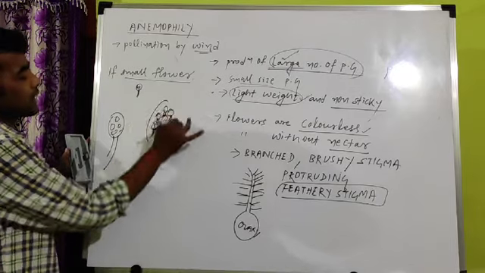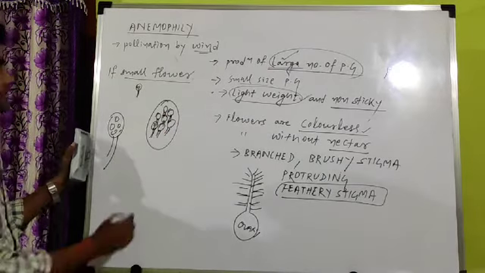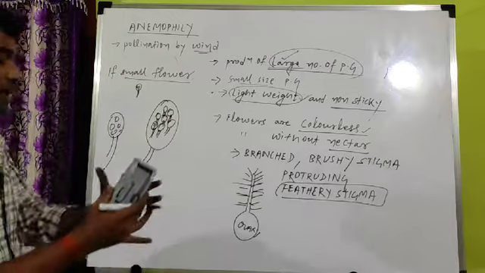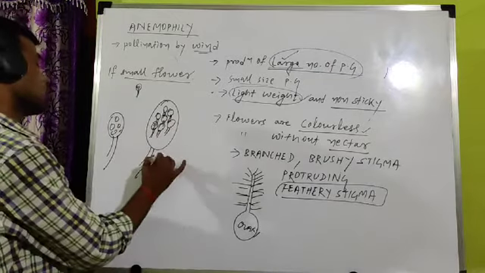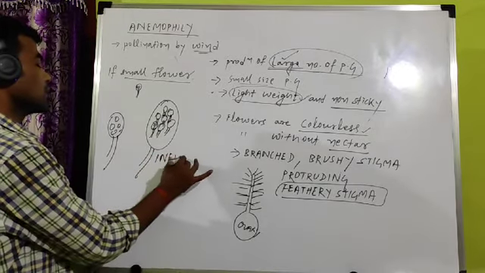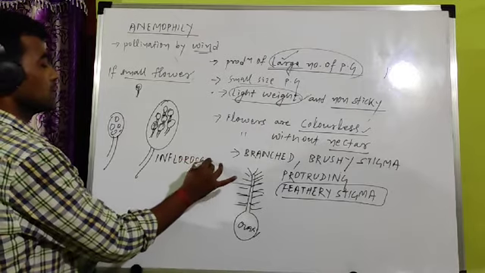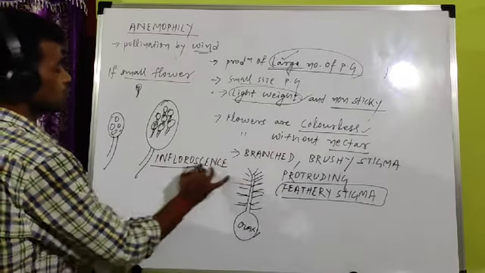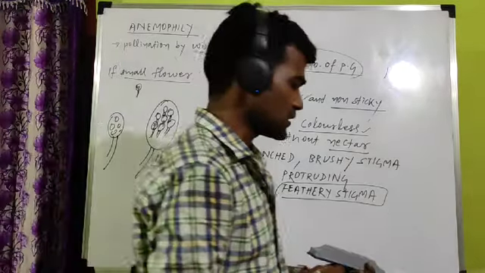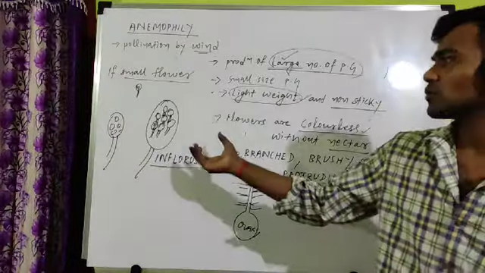बहुत सारे small flower क्या करेंगे? Group हो जाएंगे. And this group of small flower give appearance like a large flower. It is called inflorescence. What is called? Inflorescence. So inflorescence you have to remember. No one will ask you what is inflorescence. Only remember inflorescence is a group of flower.